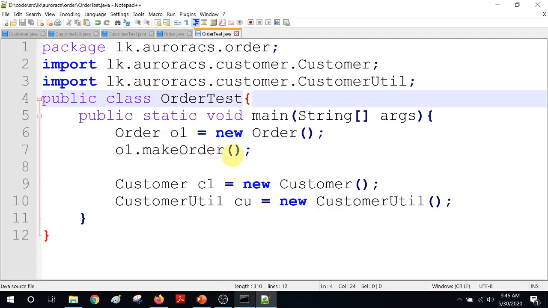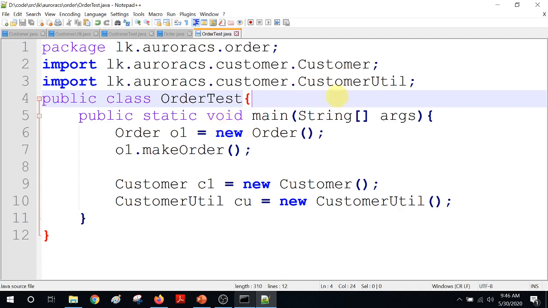Then there are a few more things we have to understand. That is, if you have to import many classes or interfaces from the same package, there is a shortcut way. Rather than importing individually, now you can see I have imported the customer and customer util individually.